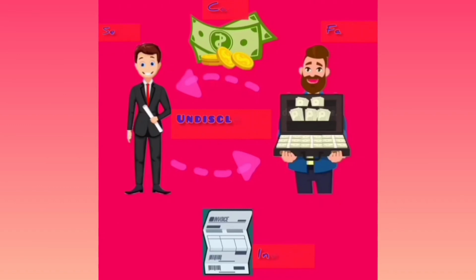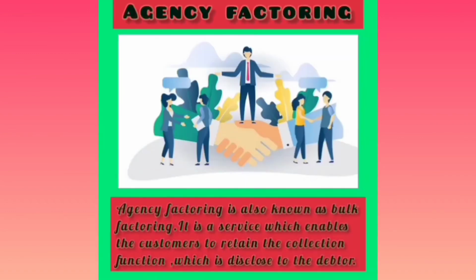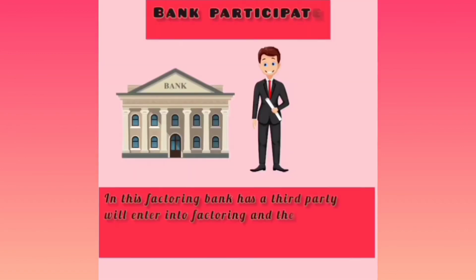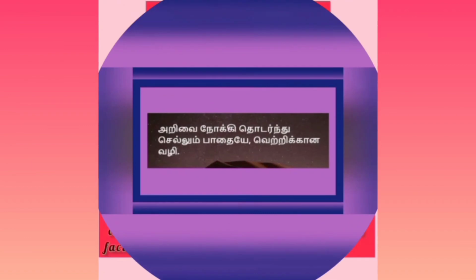Undisclosed factoring. It is a type of factoring for financing deliveries to the debtors without any notification of the payment claims. Agency factoring. It is also known as bulk factoring. Bank participate factoring. A bank as a third party will enter into factoring.